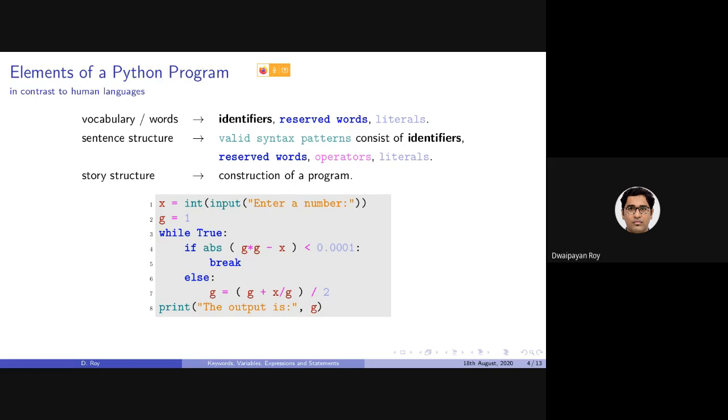Now in today's lecture we will be discussing these in detail. Today's focus will be on variables. Later on we will be discussing functions and classes.